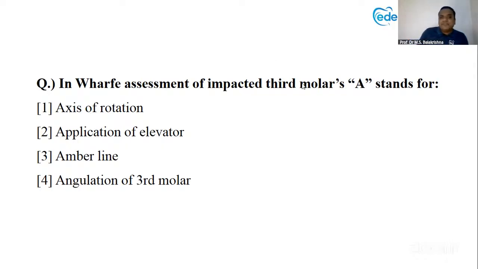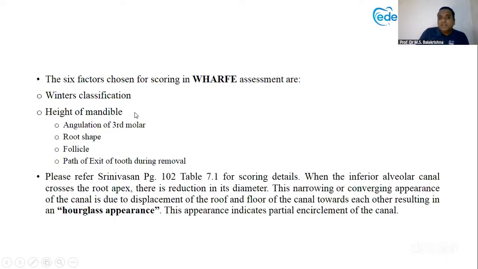And A stands for nothing but your angulation of third molar. Okay, angulation of third molar. So W for Winter's classification. H for height of mandible. Where is the height of mandible? Here, here, here. Where? You're measuring for third molar, right? So the second molar is there. Distal aspect of second molar, draw one perpendicular line. That is the height of the mandible.